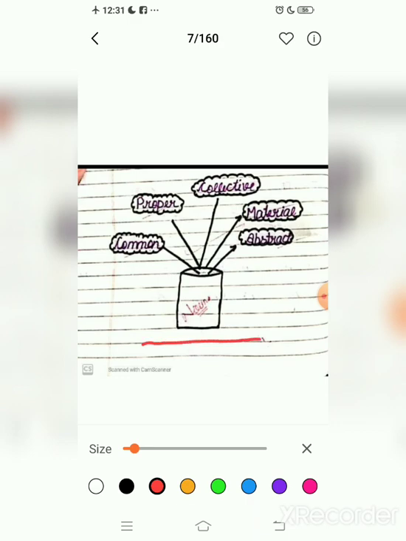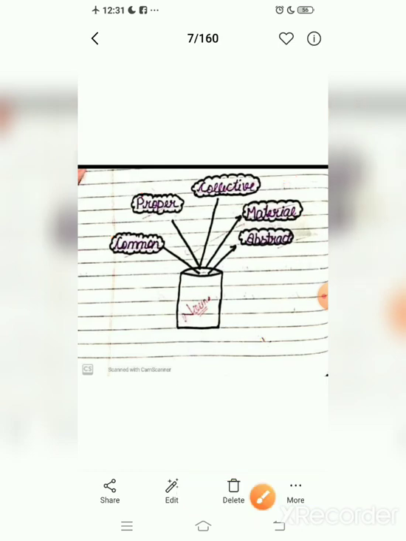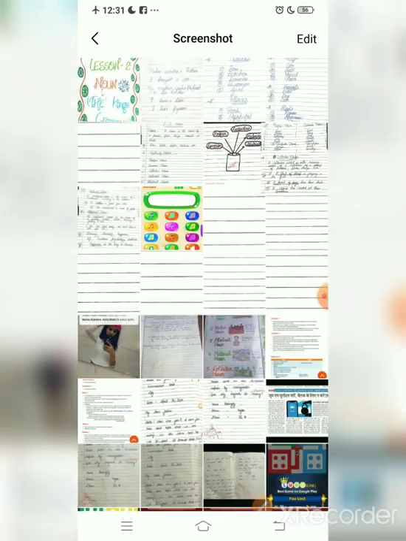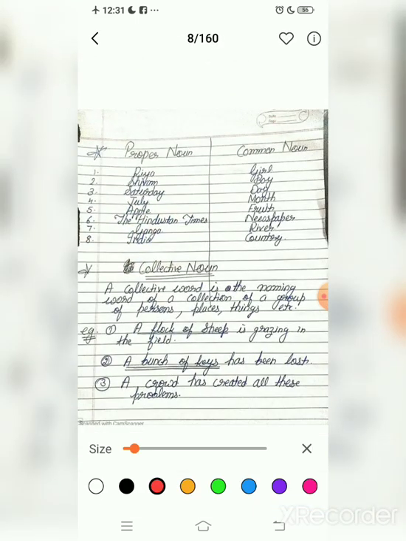You can draw the diagram of the nouns like this, in your notebook also. Common noun, proper noun, collective noun, material noun and abstract noun. Now what is the difference between proper noun and common noun? A proper noun is the name of a particular place, person or thing. And what is the common noun? A common noun is the common name of any person, place or thing.